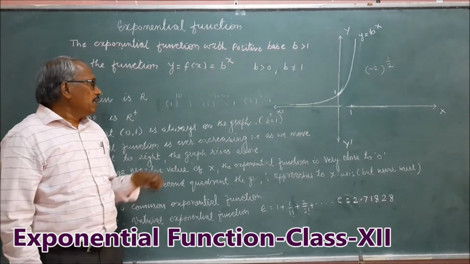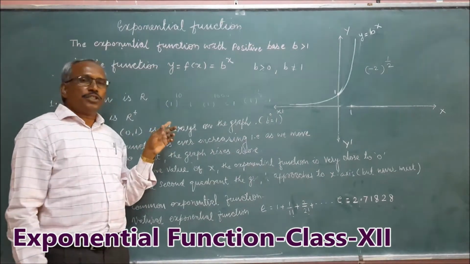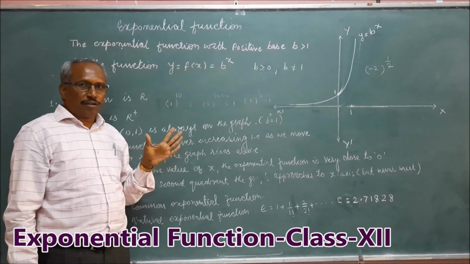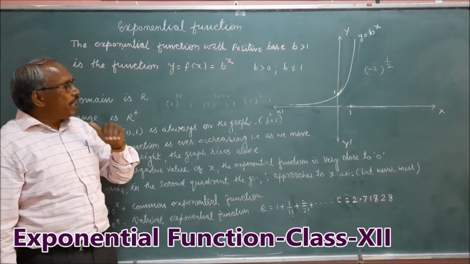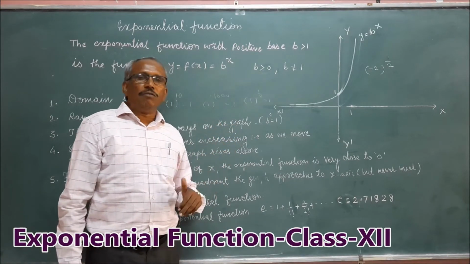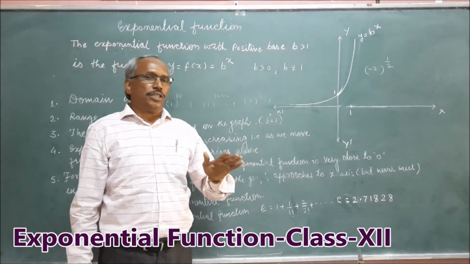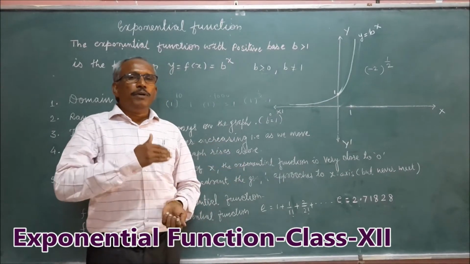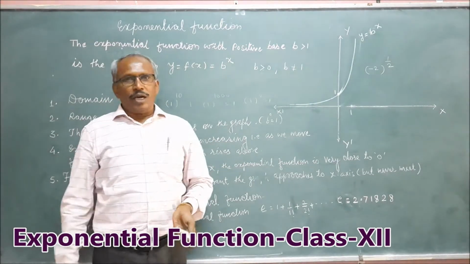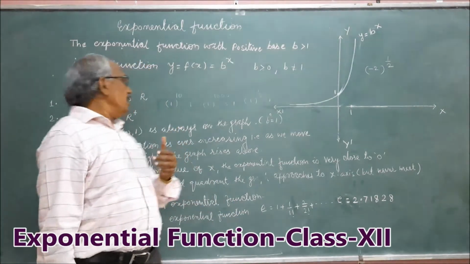So for any value of x, 1^x is always 1. Therefore, it will not be a function, because it will be a many-to-one relation, and a many-to-one relation is not a function.